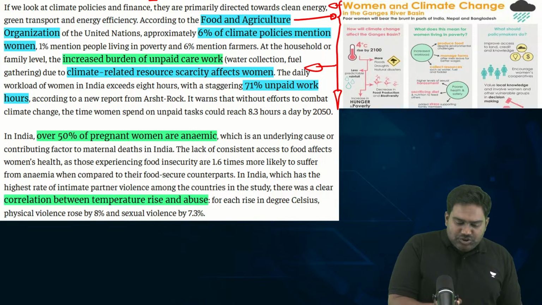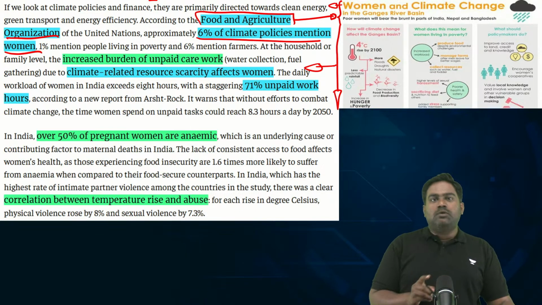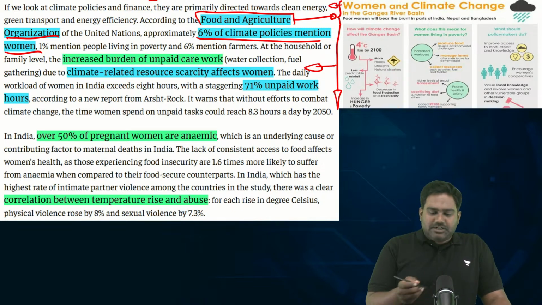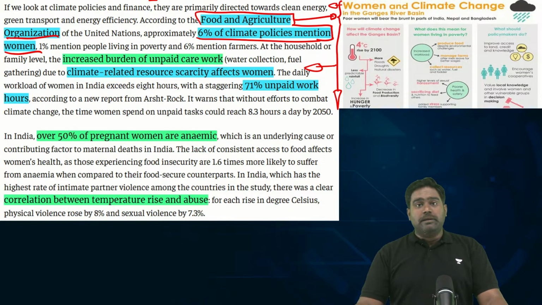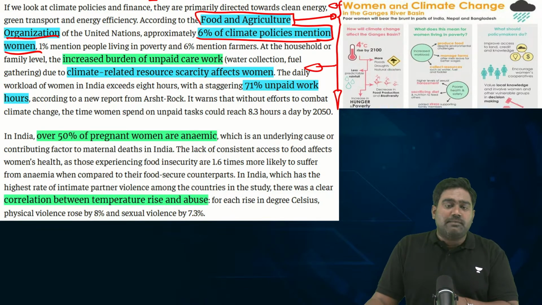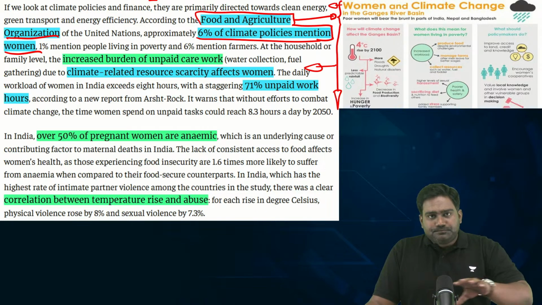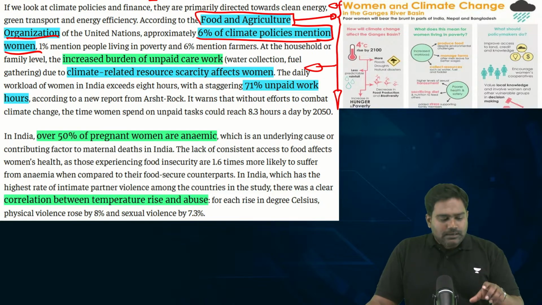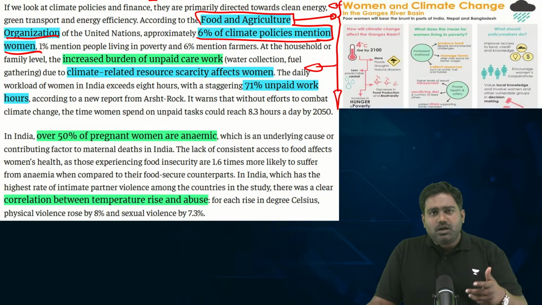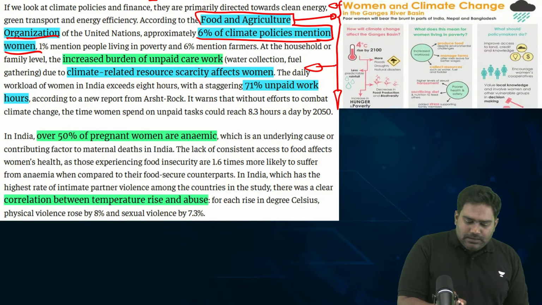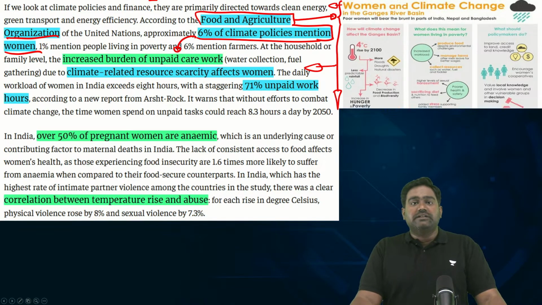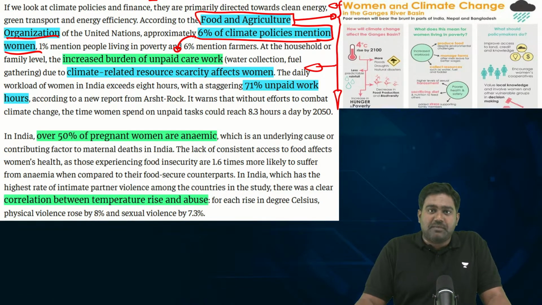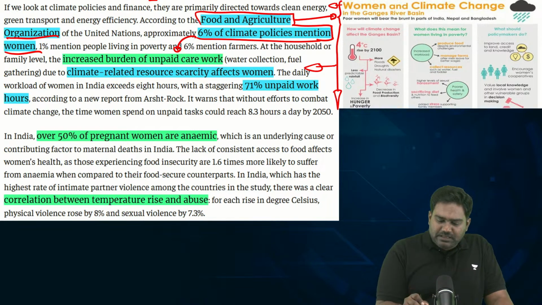According to the Food and Agriculture Organization, just 6% of climate policies around the world mention women. That shows the lack of focus and attention on women as a vulnerable category when it comes to climate action. Is that clear? Now, if you look at a patriarchal society, in fact, in most conservative societies around the world, a woman is often treated as a disadvantaged gender, given a second class treatment, not just in the society, but even within a household.